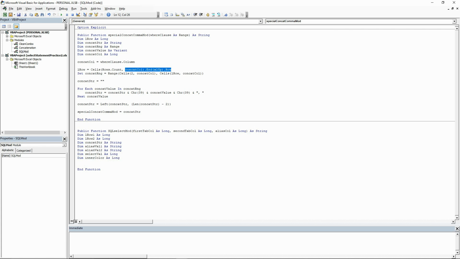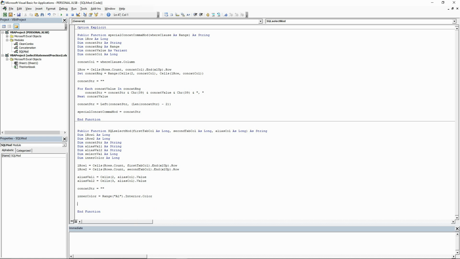We will set our two variables to find the last row of the field lists. So we will borrow this method from our where clause function and change the column variables to pull from the first two columns. And we're going to hard code our alias values again. And I see I have a spelling error. That should be alias, not alien. Next, we will initialize the concat string to an empty string. We will initialize the interior color to the interior color value of cell A1.